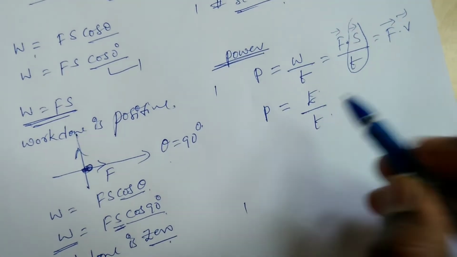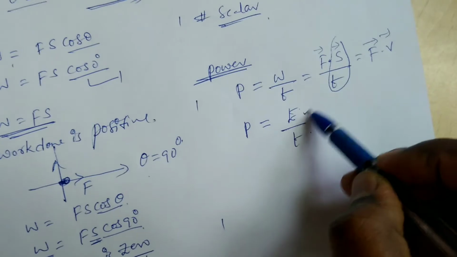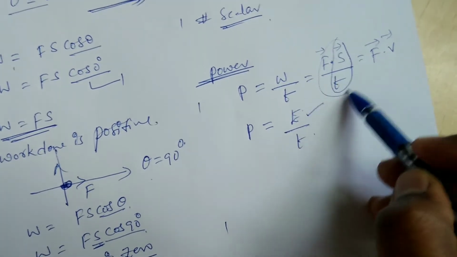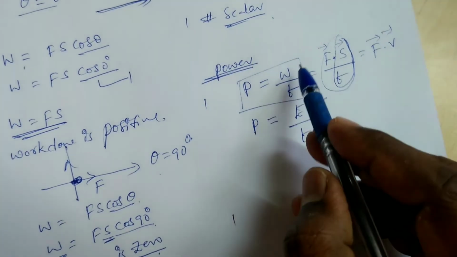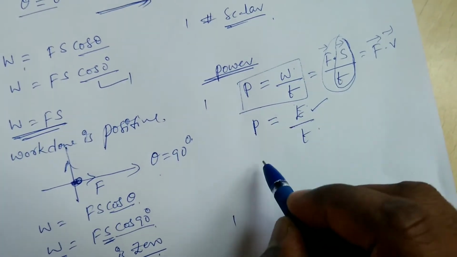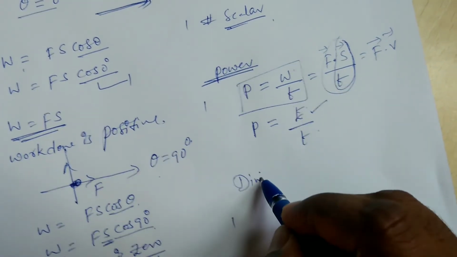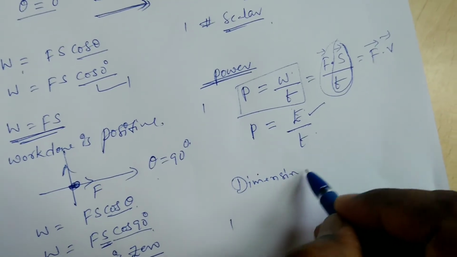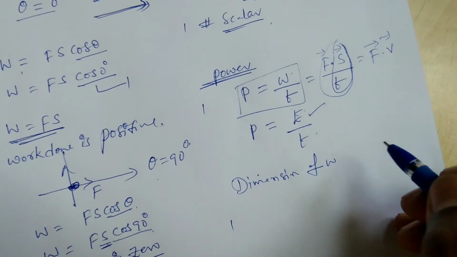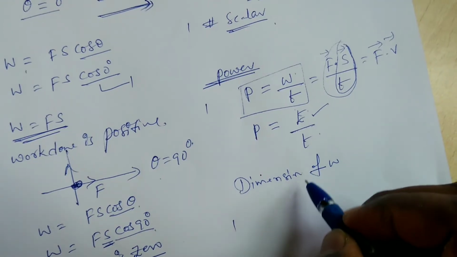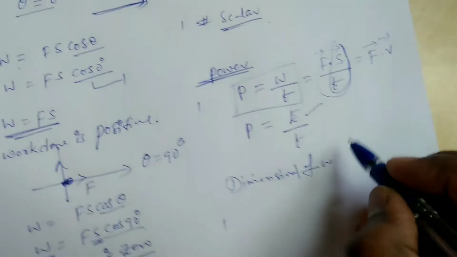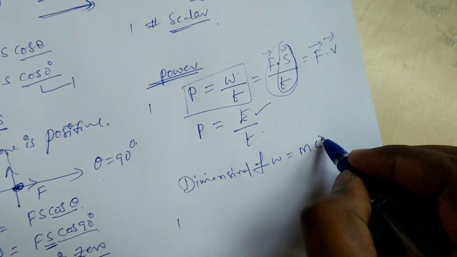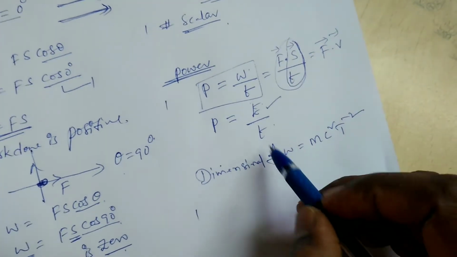Dimensional formula of power: power equals work by time. You know very well the dimensional formula of work, M L square T power minus 2.